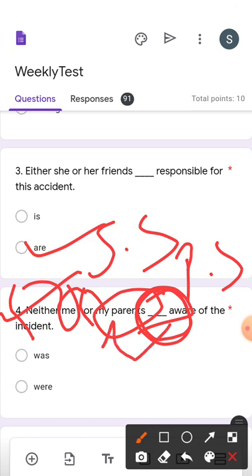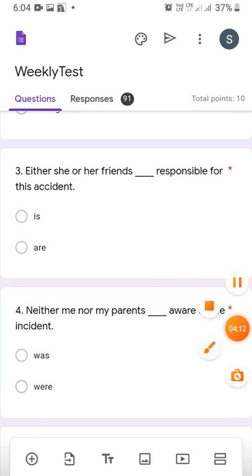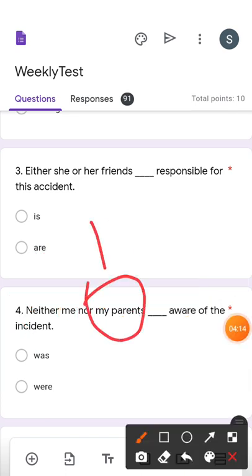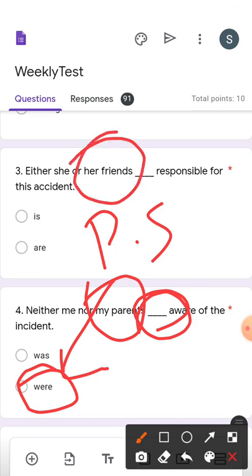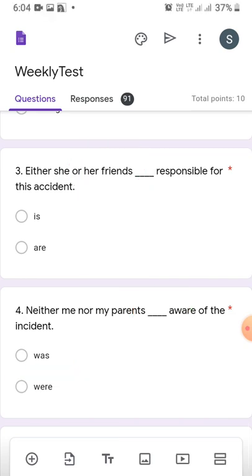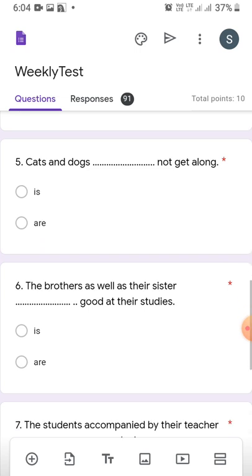We have to consider my parents because my parents is just near to this blank. So my parents is a plural subject and it is near to this blank where a verb will come. So according to the rule, a plural verb must come. So the correct answer is were. My parents were aware of the incident, just like her friends are responsible for this incident. Clear?